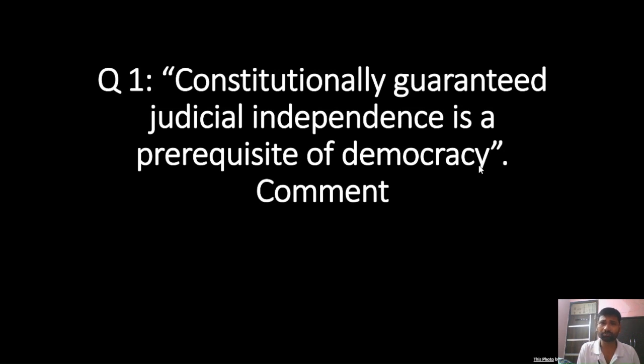So therefore in this question we need to understand what is judicial independence. We need to write about judicial independence in the introduction, and in the body part of the answer we need to write how constitutionally guaranteed judicial independence will be a prerequisite of democracy. And first we have to understand what is constitutionally guaranteed judicial independence, right?